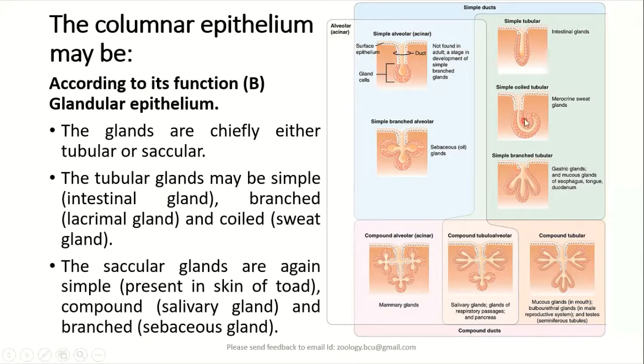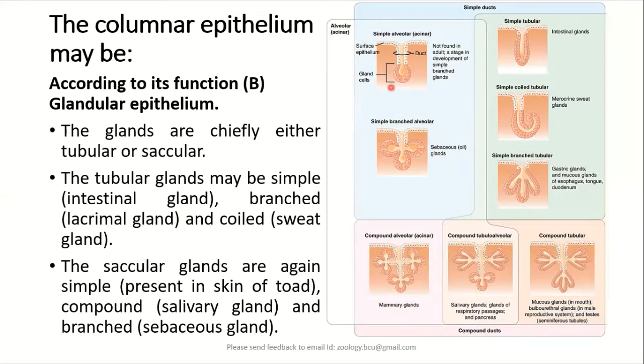Similarly, these tubular epithelial glands may show coiling. These coiled tubular epithelial glands are found in the sweat glands. So based on the structure, we are dividing various types of glandular epithelial cells.